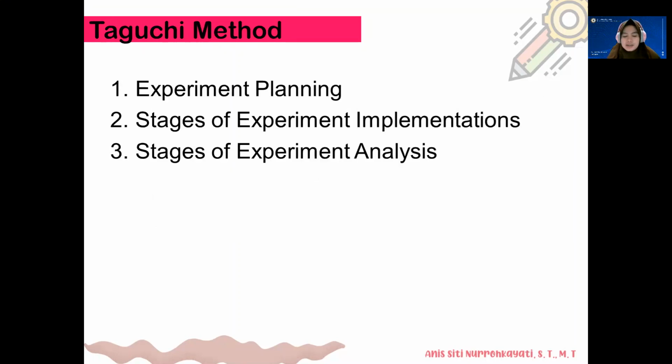What is the Taguchi method? The Taguchi method is one of the methods whose application is to minimize defects. The Taguchi method was first introduced by Dr. Kenichi Taguchi in 1949. This method has often been used in industry. The Taguchi method aims to improve product quality and production processes simultaneously to reduce costs to a minimum.